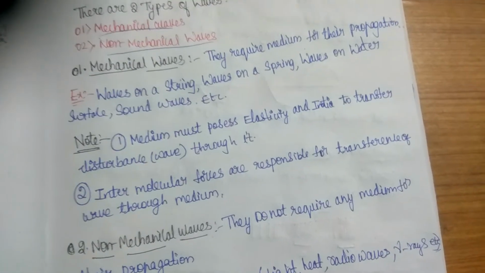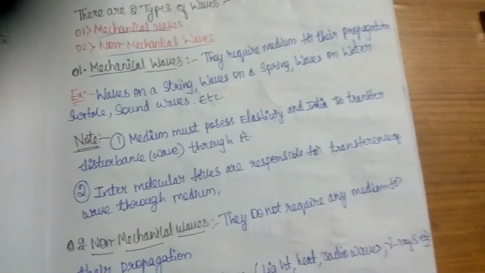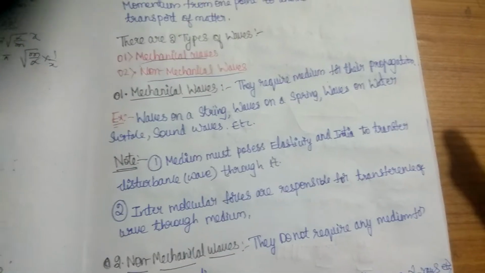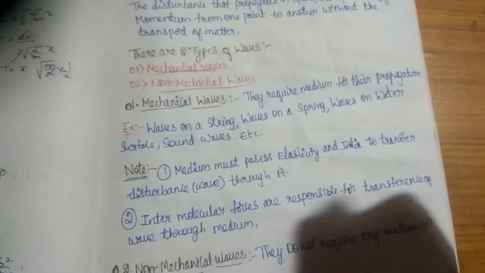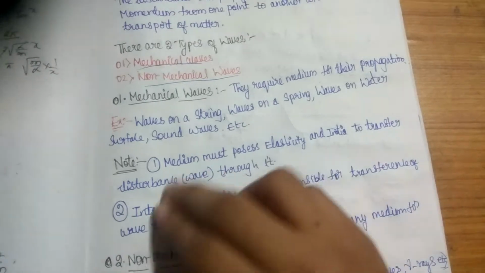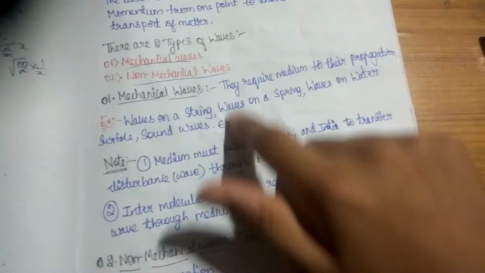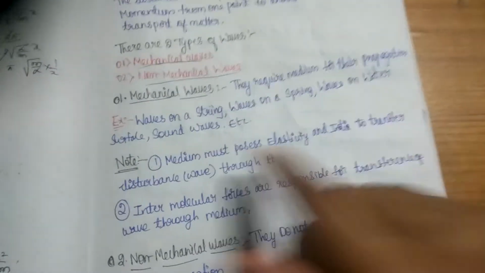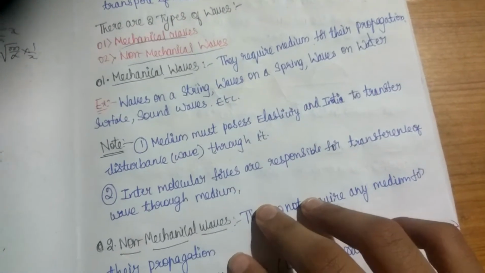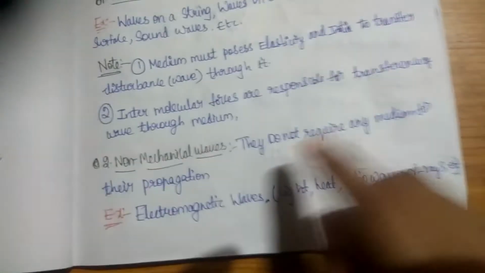A medium must possess elasticity and inertia to transport a disturbance through it. What is disturbance? Here the wave is the disturbance propagated, and it is formed through rarefaction and compression. I will say this in this class only.